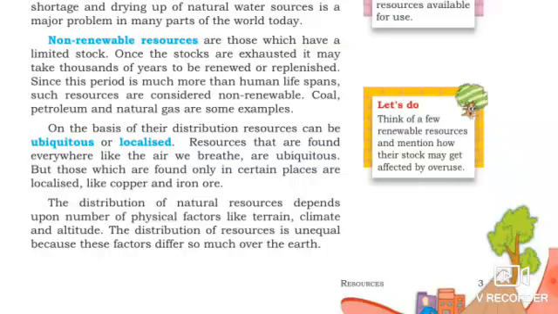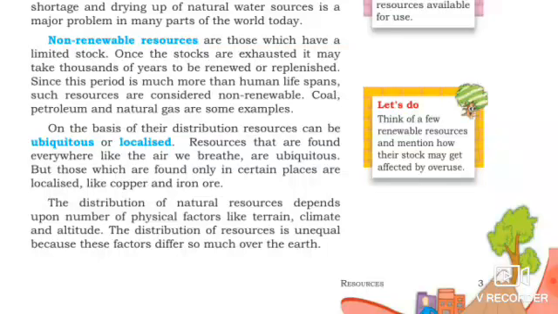We have to use those resources carefully. Otherwise, we can't get those resources in the future because it takes so much thousand years of time to get renewed. So, those are the non-renewable resources. Next, the distribution of resources can be classified into two types, ubiquitous and localized.